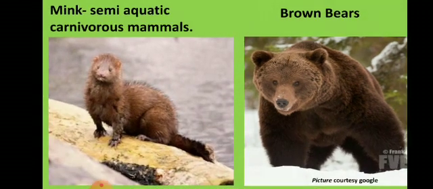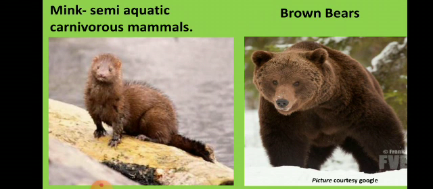Next is mink. Mink is again semi-aquatic carnivorous animal. Semi-aquatic means it can live in water also and outside the water also. So most of the time it is underwater and it also comes outside the water. And it is again carnivorous. It is also flesh-eating animal.